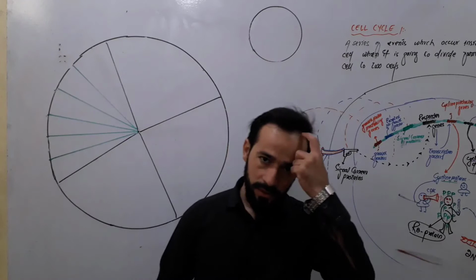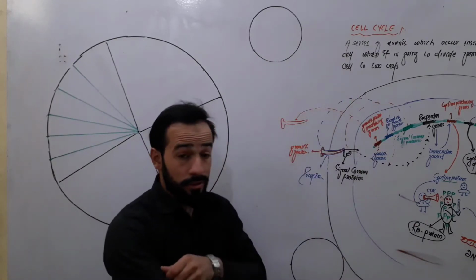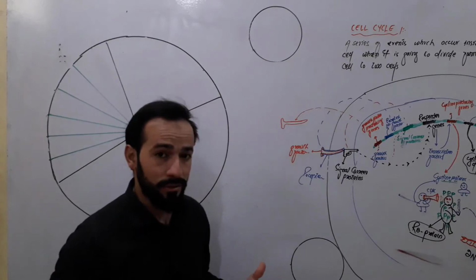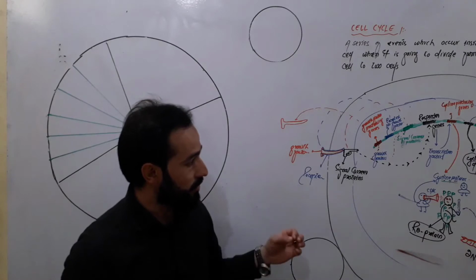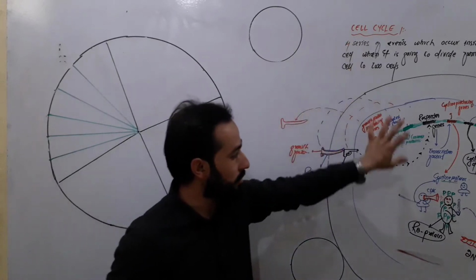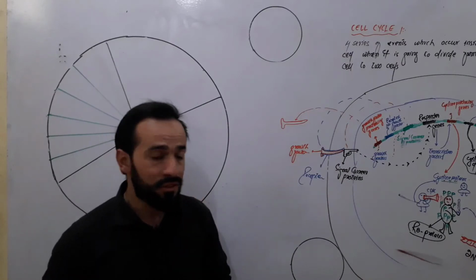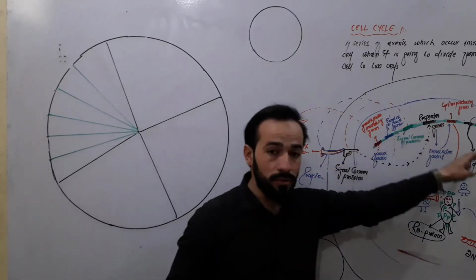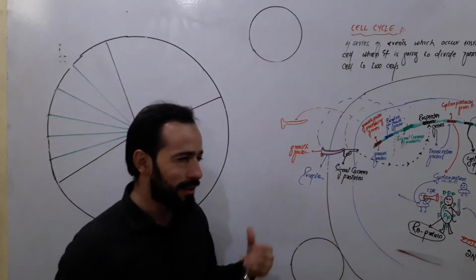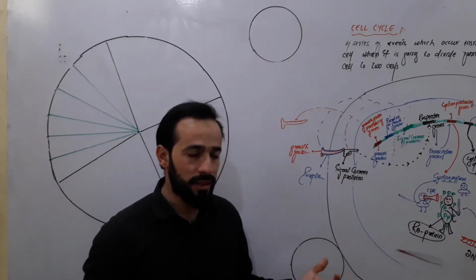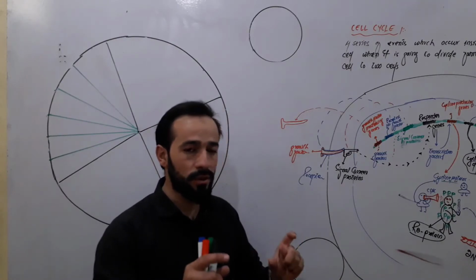Dear friends, as we are discussing the cell cycle, we had started to discuss cell division, but before cell division we need to discuss the cell cycle. What is the cell cycle? In the previous lecture I discussed in great detail all those molecular changes which occur inside the cell and lead to the replication of the DNA, so that the DNA could be transmitted to two cells in equal size and shape.